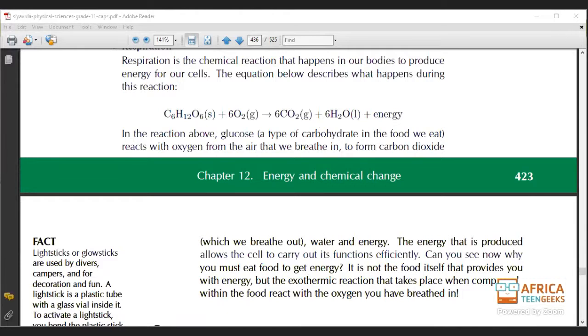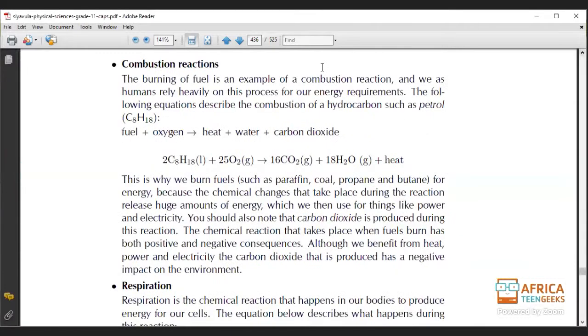Let me just make an example, for instance a primus stove. You're going to use that small match to light the fire, but the heat that is released is more than the heat that is used to break the bonds. Do you guys understand me now? If you understand, just send me a thumbs up.